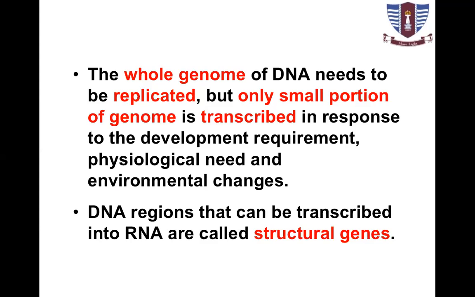Only one specific gene is transcribed. There are multiple genes which are transcribed many times. This is a continuous process in the cell which takes place every time within the cell. But it doesn't require copying of the whole genome in the form of RNA. Only a specific part is copied.